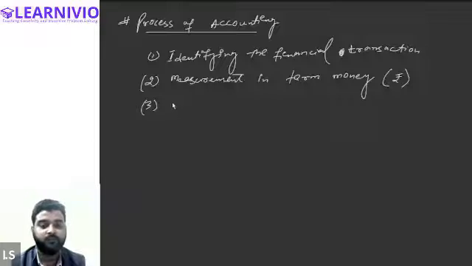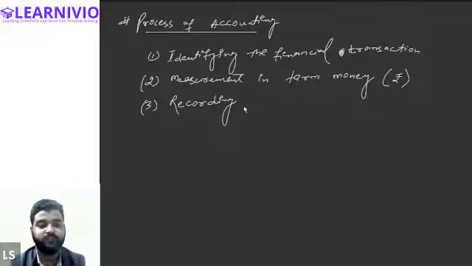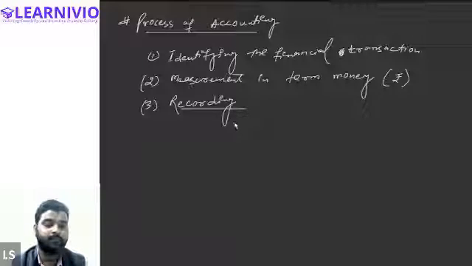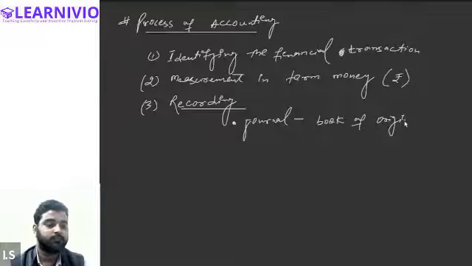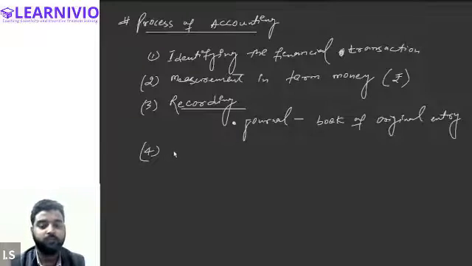Then after measurement, what do we do? Tell me. Recording, correct. And where do we record the transaction for the very first time? Journal. Journal is also known as the book of original entry. Perfect, very good. Book of original entry. And after journal is done, what do we do then? After recording is done, we do classifying. Perfect, thank you.